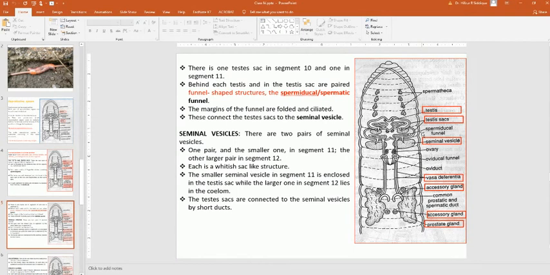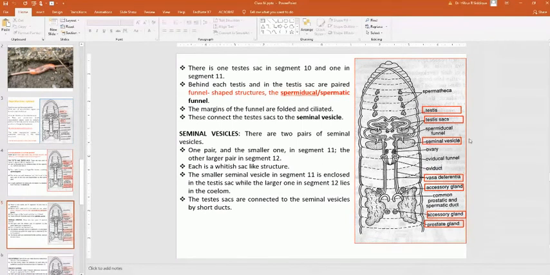Behind each testis and testis sac are paired funnel-shaped structures, the spermatic funnels. The margins of the funnels are folded and ciliated. Here you can see the funnel-shaped structures, folded and ciliated. These connect the testis sac to the seminal vesicle.